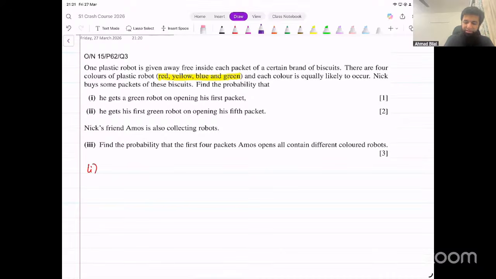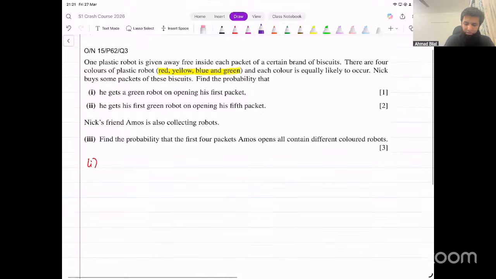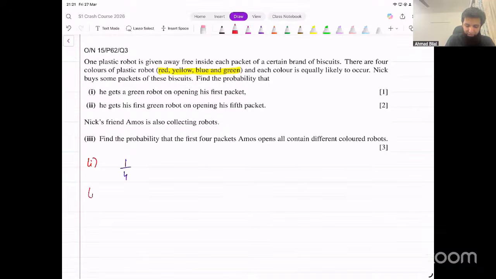Okay, now since each color is equally likely to occur, what's the probability going to be of the first packet being any color? Just 1 out of 4 because they're all equally likely. So that's pretty straightforward, the first part. I was just checking if it's binomial or geometric. The second part is actually geometric, but we can just do it logically as well, even though we don't know what geometric distribution is at this point. Let's look at the second part.